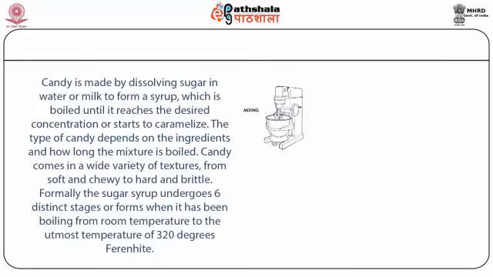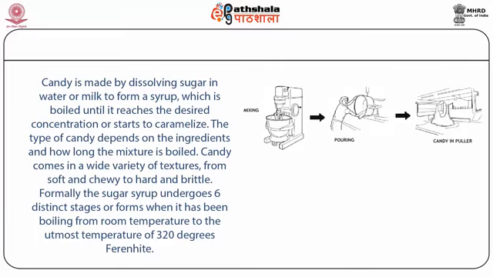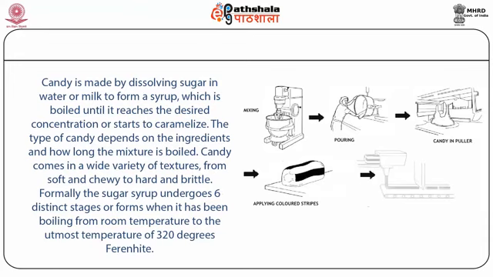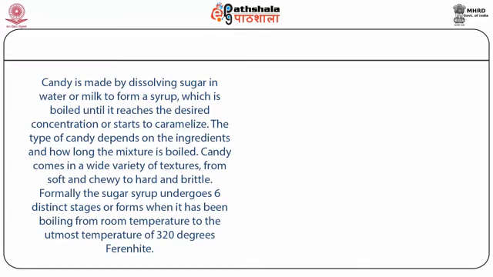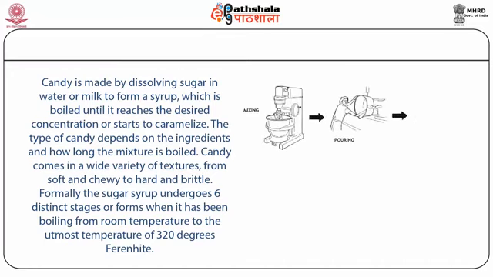In candy making, it is important to dissolve sugar in water or milk to form a syrup and boil it until it reaches the desired temperature and concentration. The type of candy depends on the ingredients and how long the mixture is boiled. Candy comes in a wide variety of textures, from soft and chewy to hard and brittle.